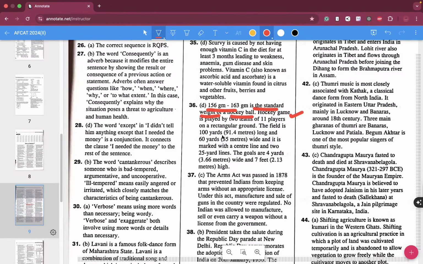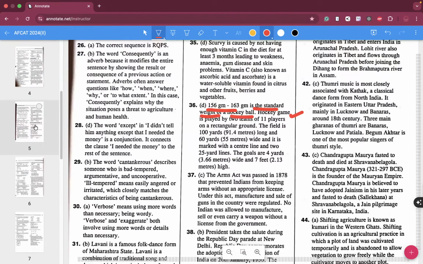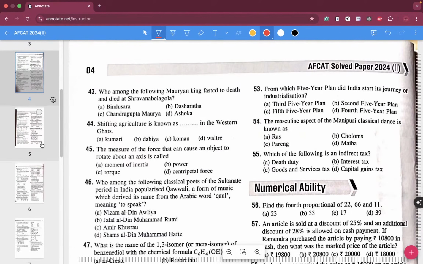The field is 100 yards, 91.4 meters long, marked with a center line and two 25-yard lines. The goals are 4 yards, 3.66 meters wide and 7 feet, 2.13 meters high. So this is what we have over here. So the correct answer for this particular question is how much?